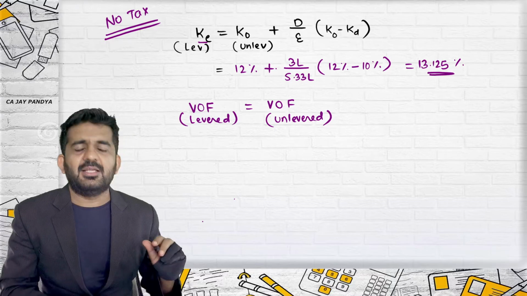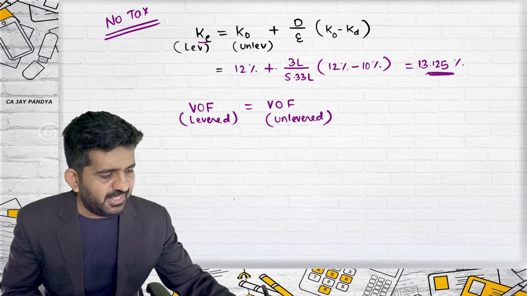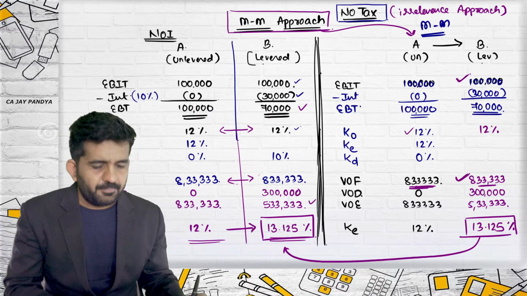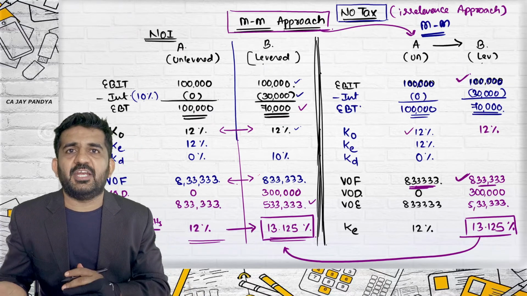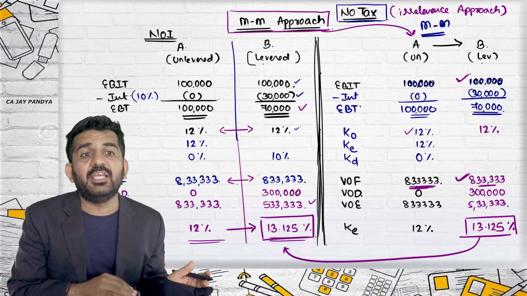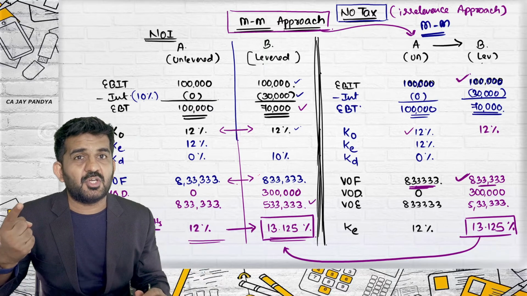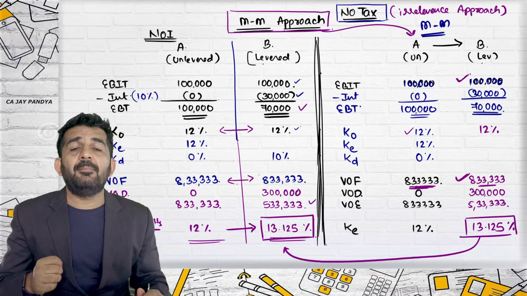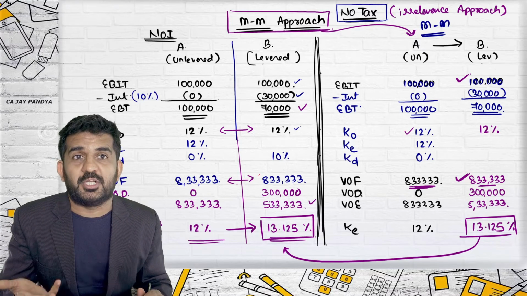But still the answer of KE will remain 13.125%. So whether you follow net operating income or Modigliani-Miller approach, the answer of KE is 13.125%. Now, when should it be used when there is no taxation?